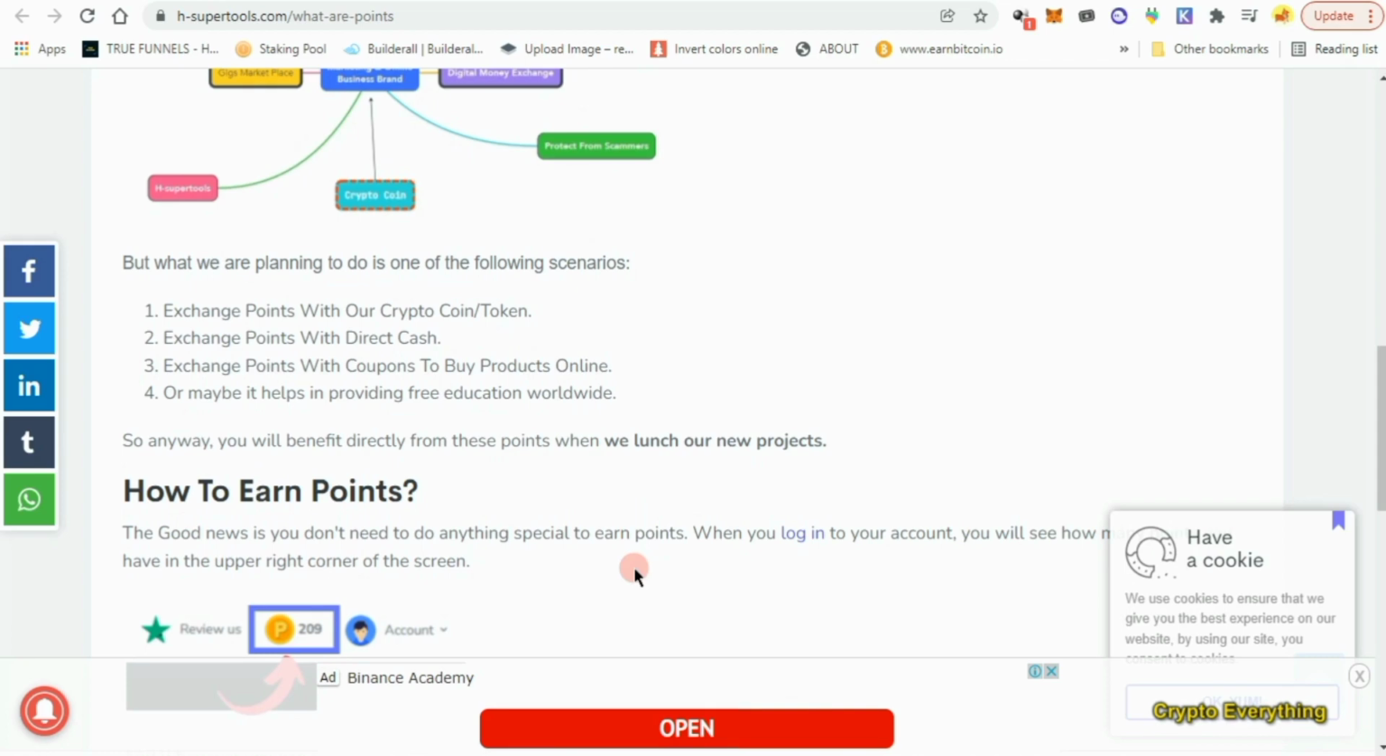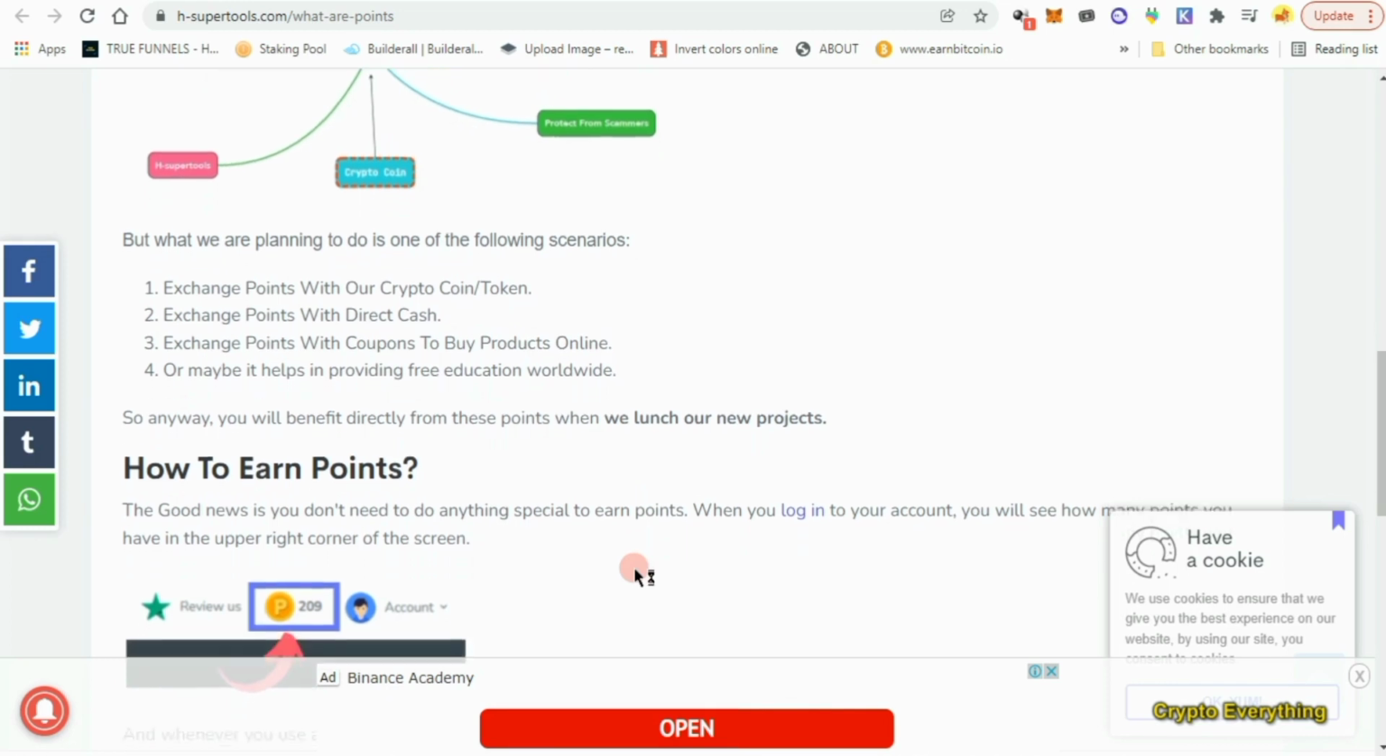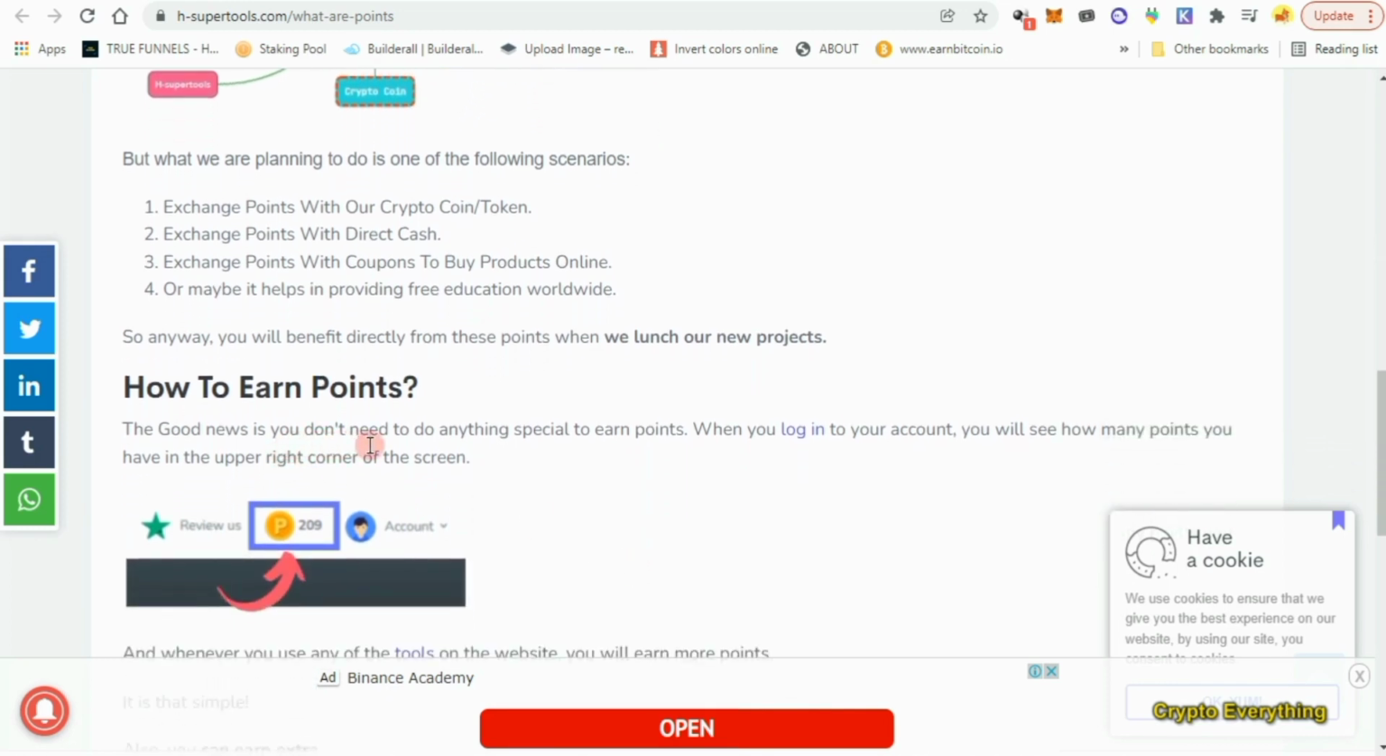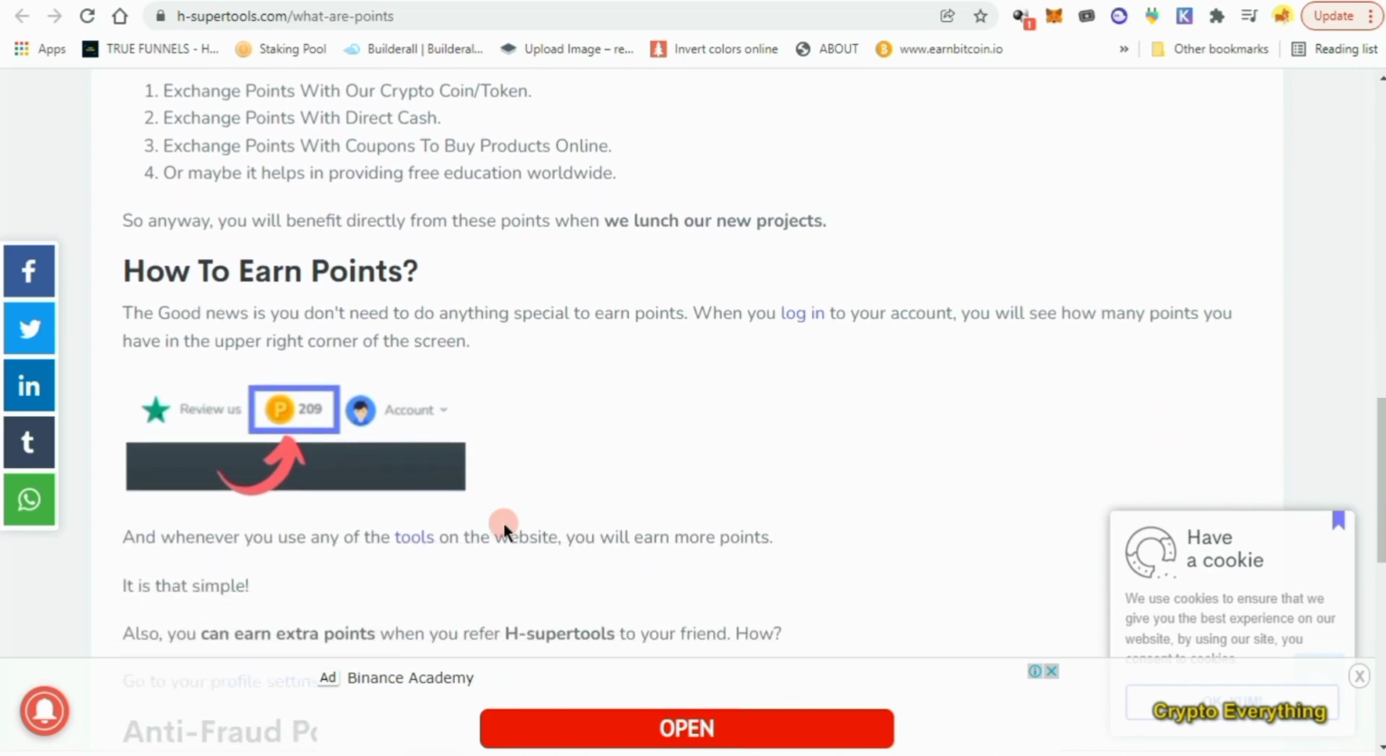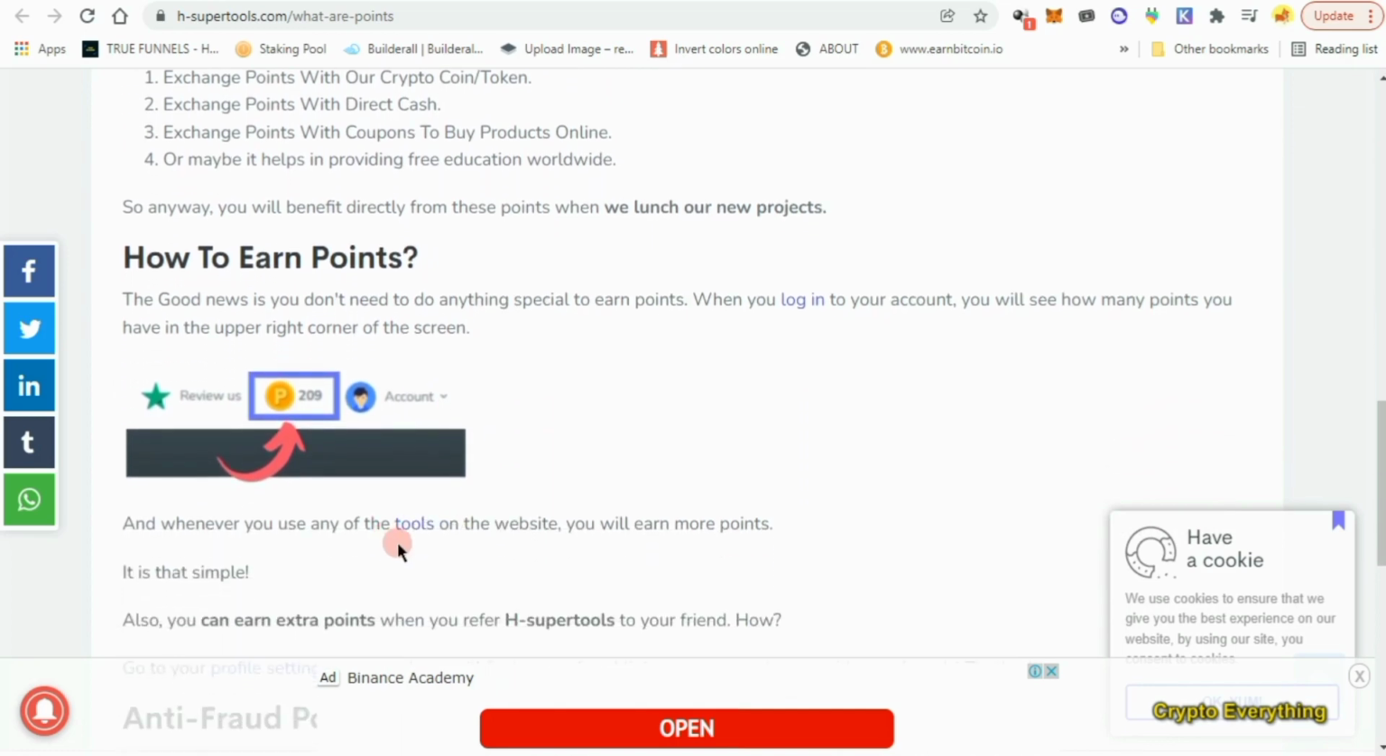Okay, so they are planning on launching a new project. They are planning on launching their own crypto coin, and they're going to be using the points accumulated on the website as a reward basis for those that have been active on this place. Okay, and how do you get these points? It's simple. The good news is you don't need to do anything special to earn points. When you log into your account, you will see how many points you have in the upper right corner of your screen, which is there.